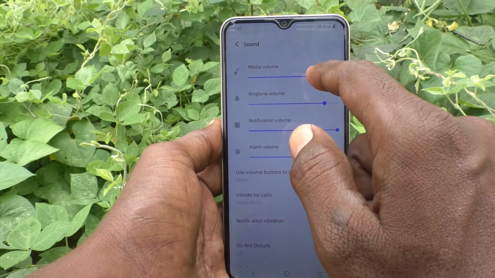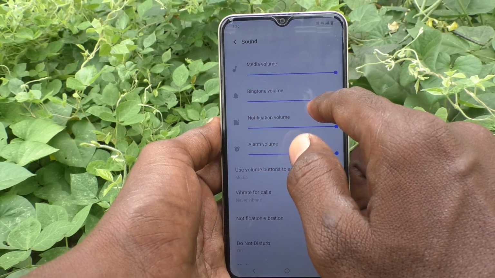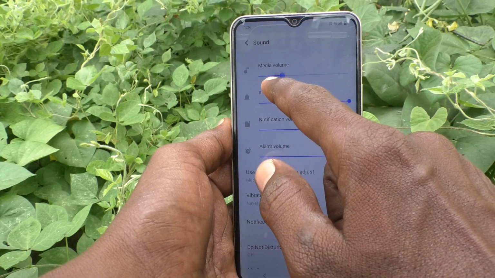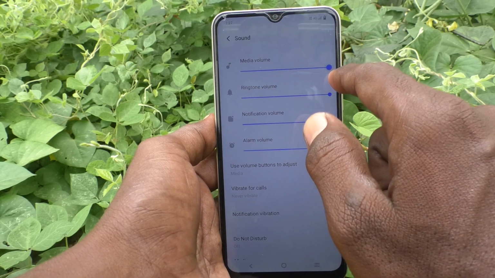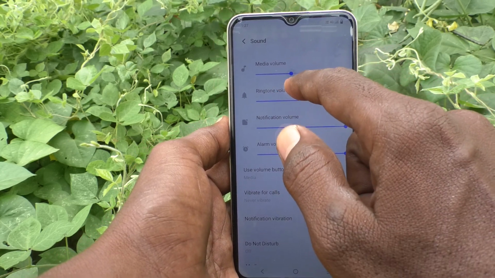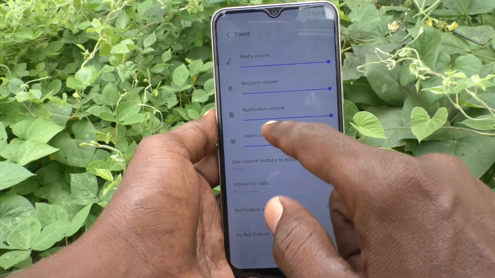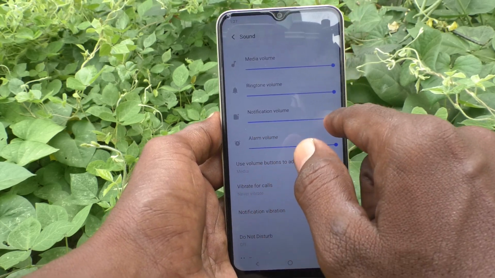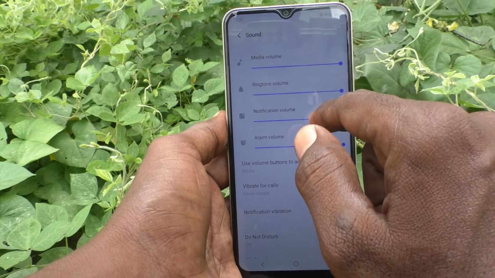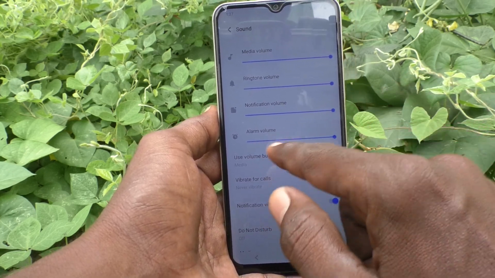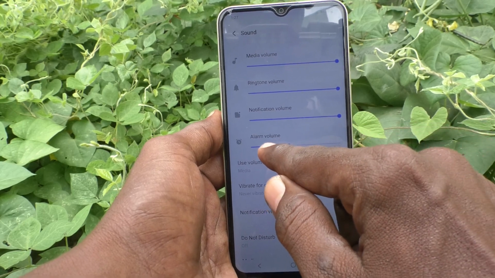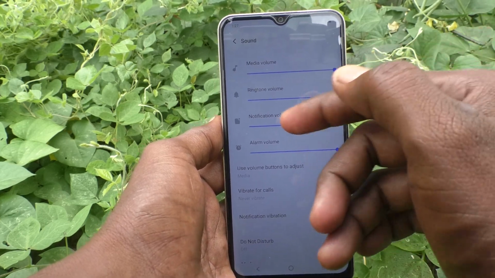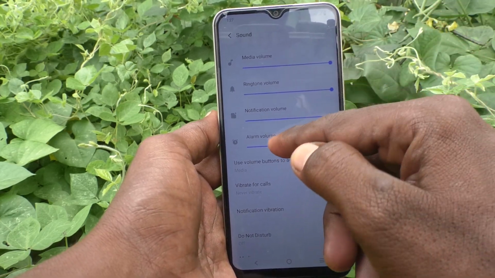Okay, if you want to control other volumes like media volume, you have the option here. This is the media volume. Then the notification volume can also be increased or decreased using this bar. Then the alarm volume. So here itself you can control four volumes: media volume, ringtone volume, notification volume, and alarm volume.